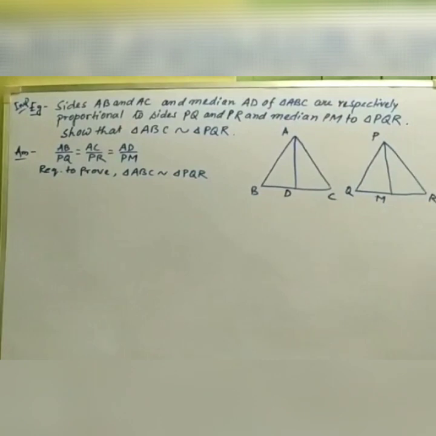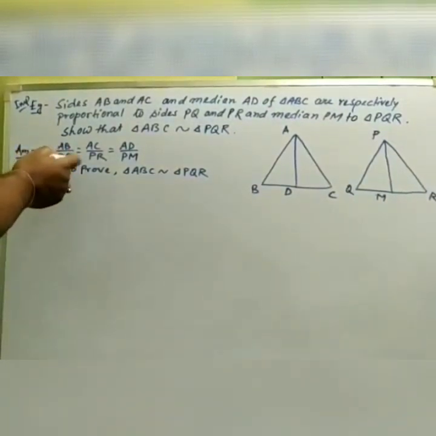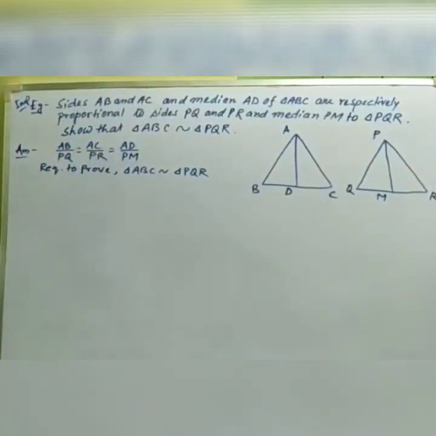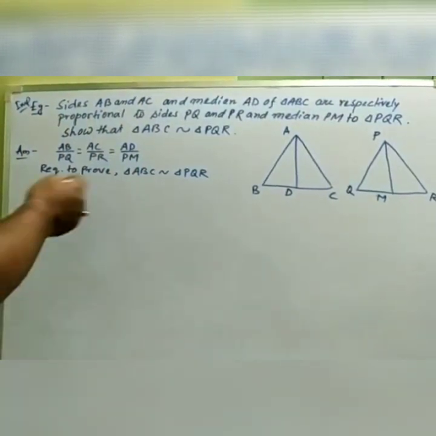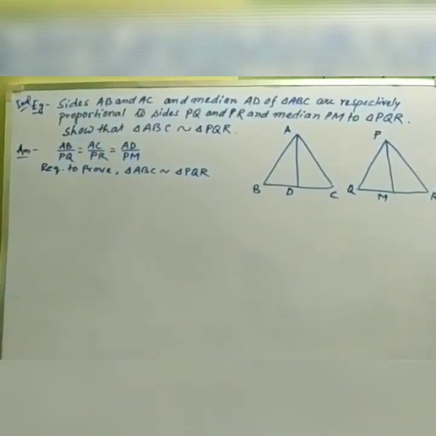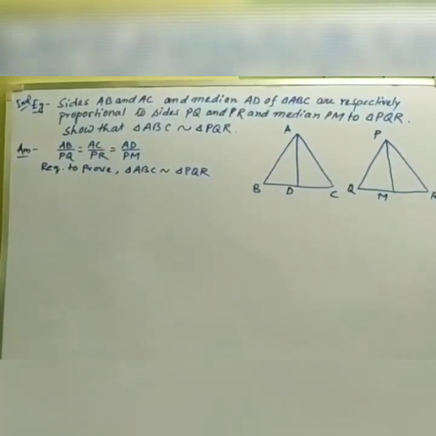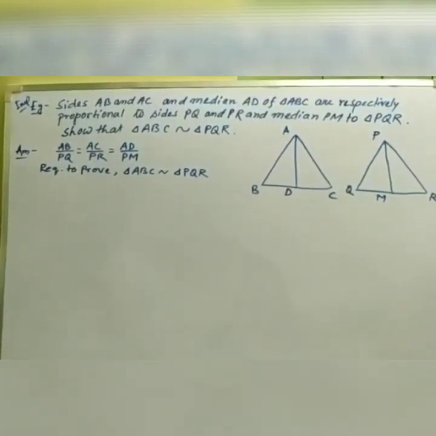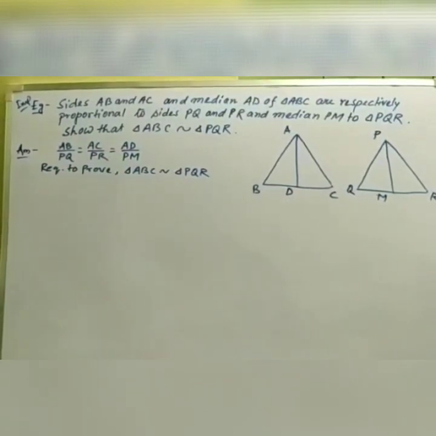So whatever the given condition that we have written, AB by PQ equals AC by PR equals AD by PM as it has been given, and required to prove is triangle ABC is similar to triangle PQR. Okay, so this is the given condition and required to prove. And for the proof of this, we need one construction. And what will be the construction?